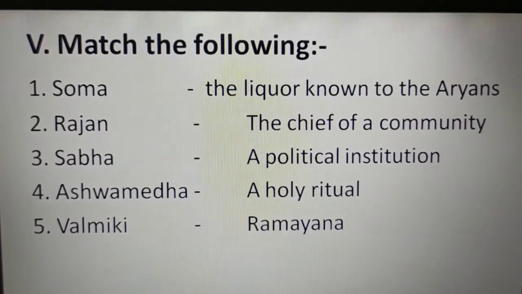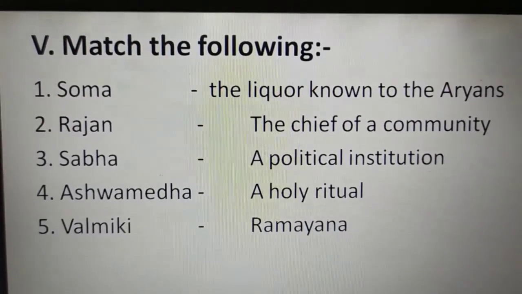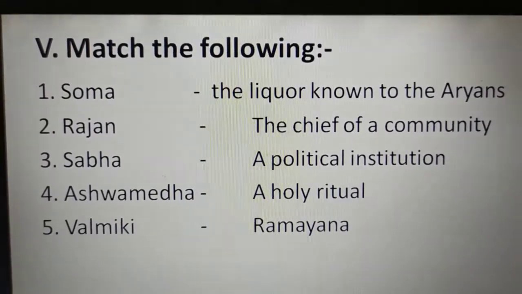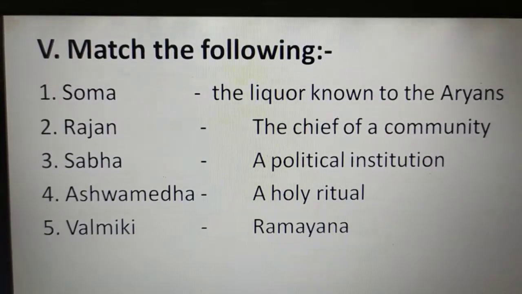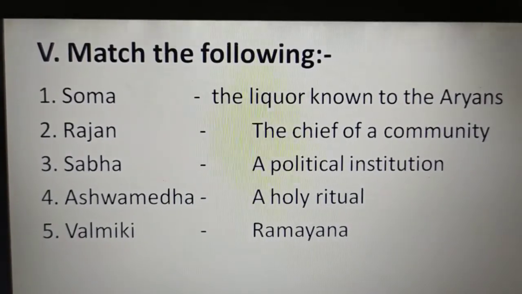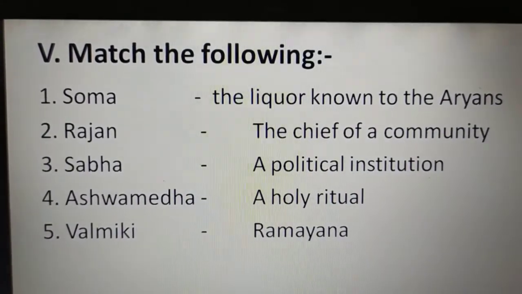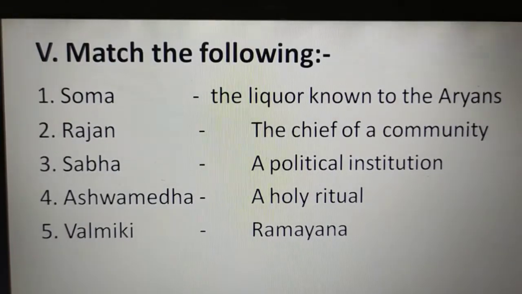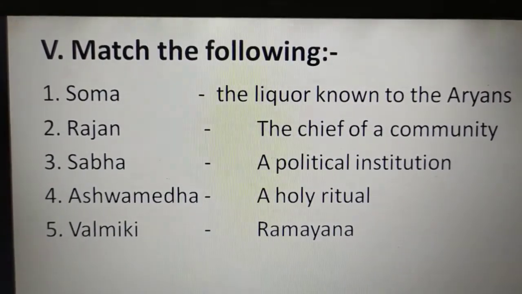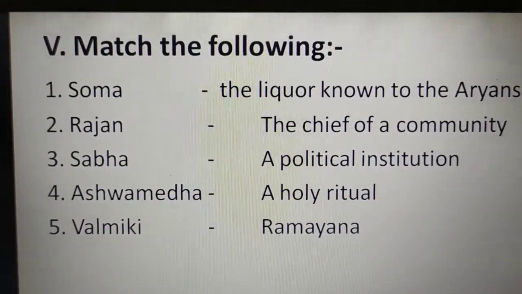The fourth question, Ashwamedha. Answer is a holy ritual. The kings performed a holy ritual called Ashwamedha to expand their kingdom. It is a yagna performed by the kings to expand their kingdom.